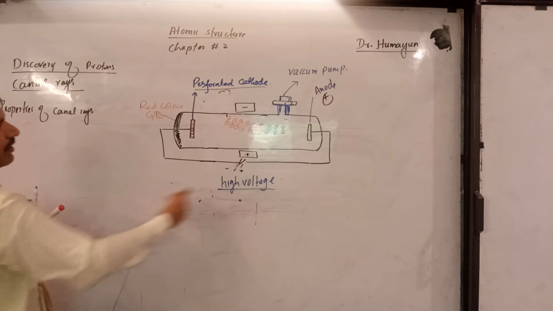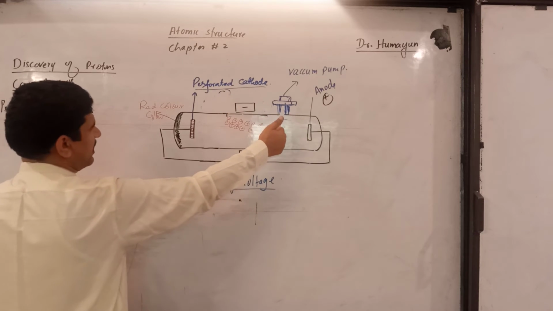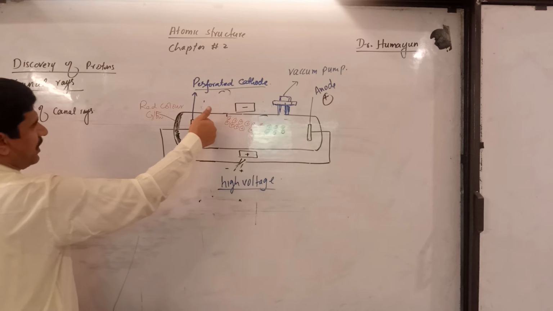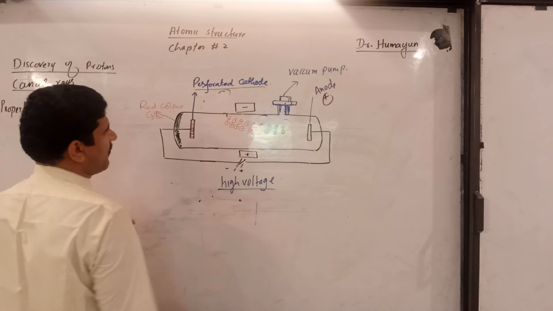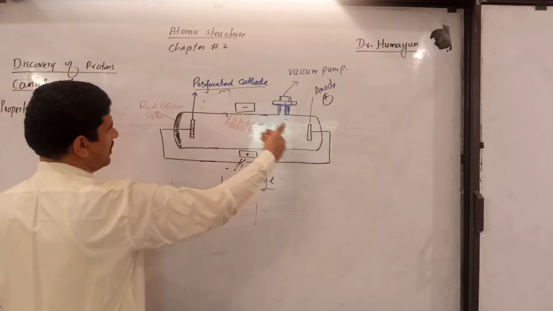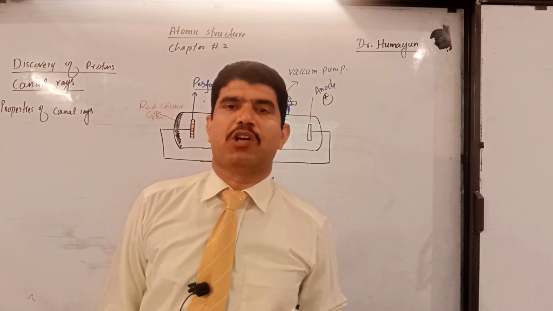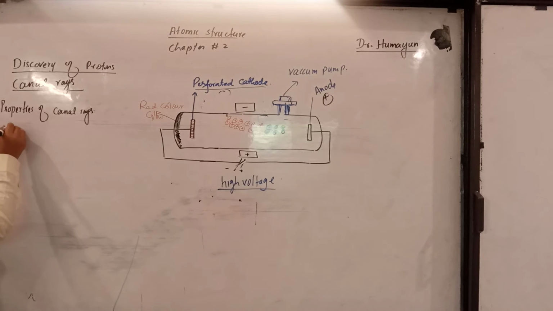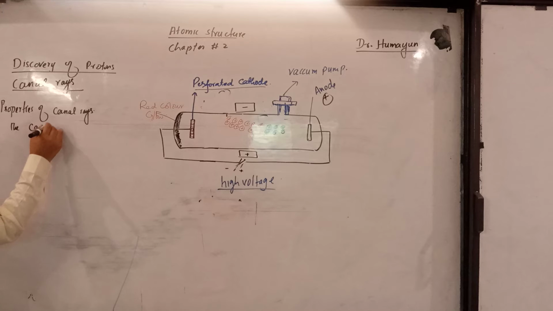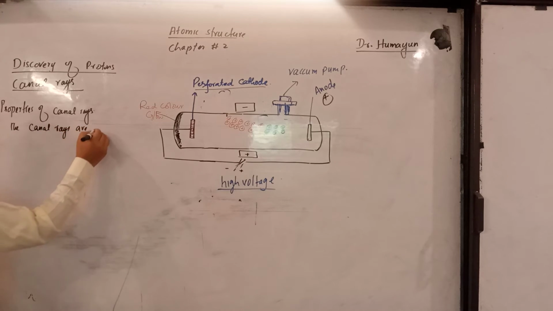You can see, in the absence of the field, these particles move in a straight way towards the cathode. But when they use the electric field, what happens? These particles bend towards the negative charge, which shows that these particles have positive charge, right? The canal rays are positively charged.